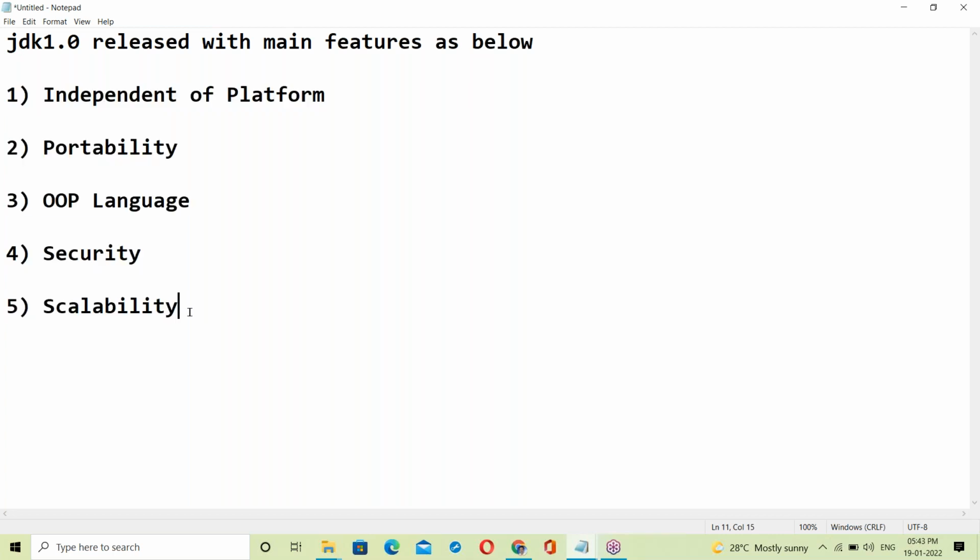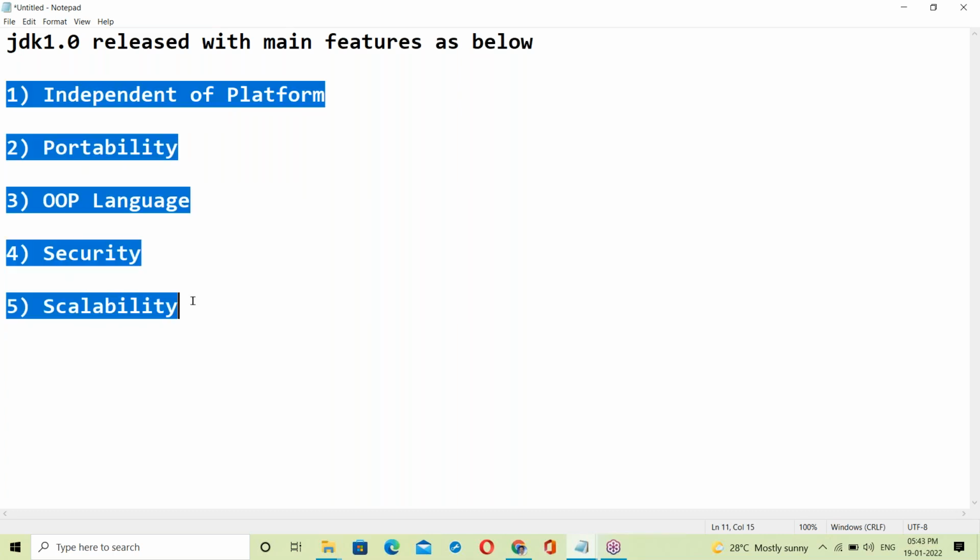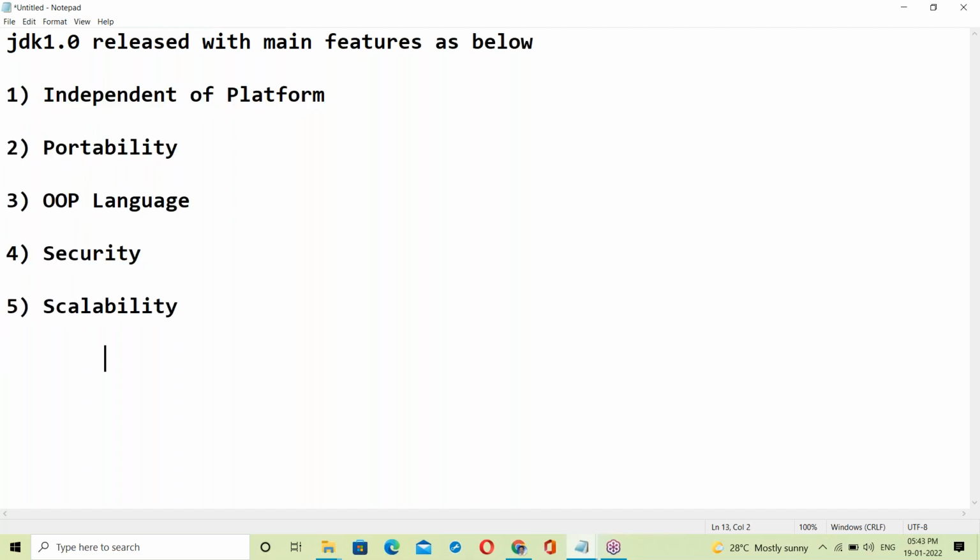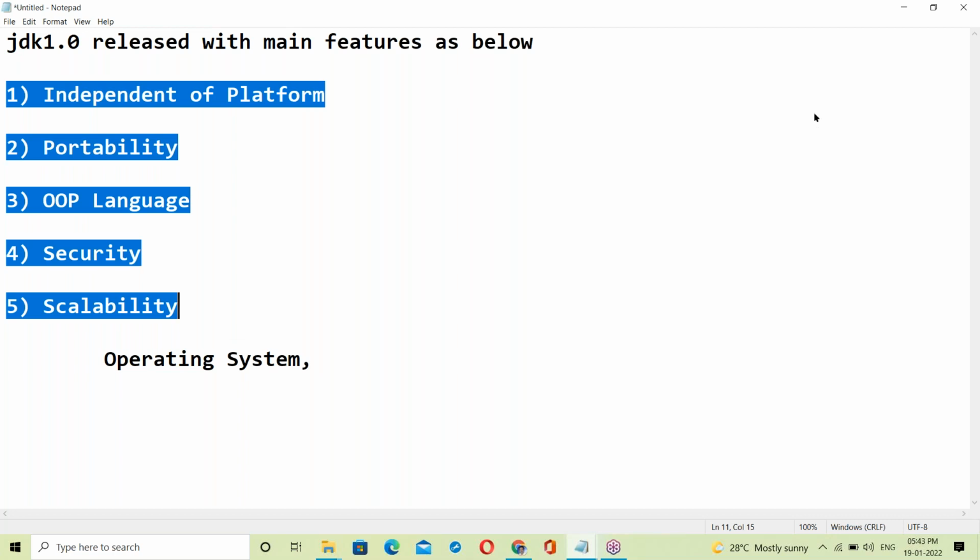You must have knowledge of the OS, the operating system. What is OS? How does OS work?